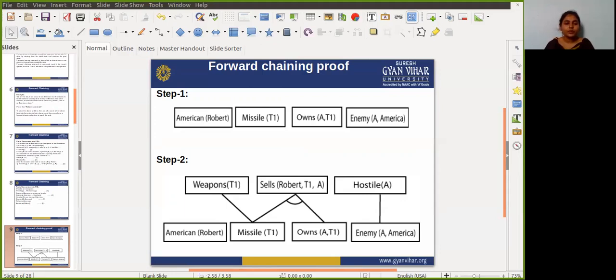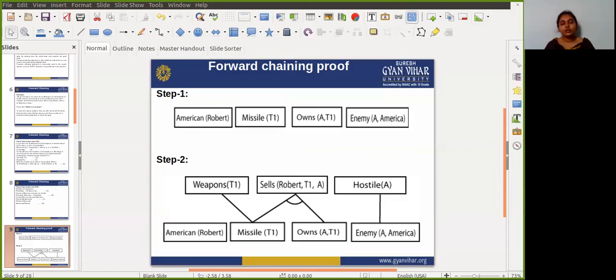Next, rule 4 is satisfied with the substitution P/T1, so Sells(Robert, T1, A) is added, which is inferred from the conjunction of rules 2 and 3. Next, rule 6 is satisfied with the substitution P/A, so Hostile(A) is added, which is inferred from rule 7.